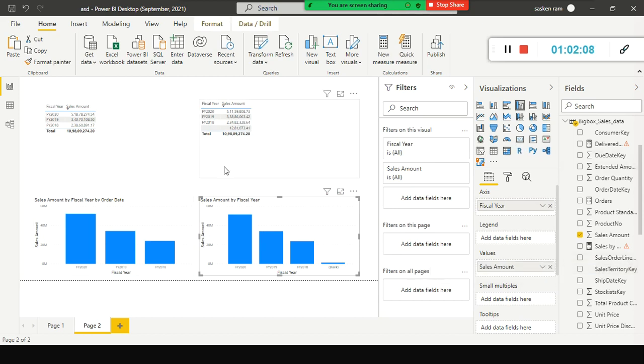Fine. So this is how we can use role playing dimension. Okay, and yeah, this is how we can do it. So the next one is,